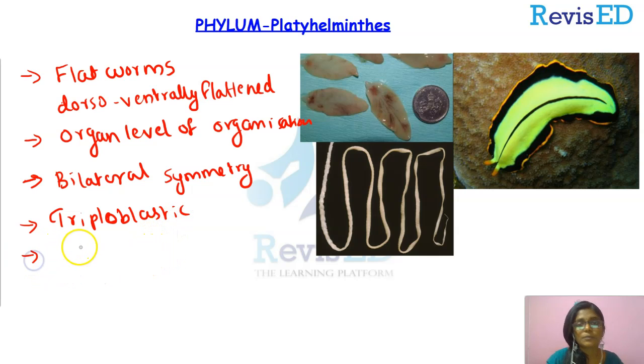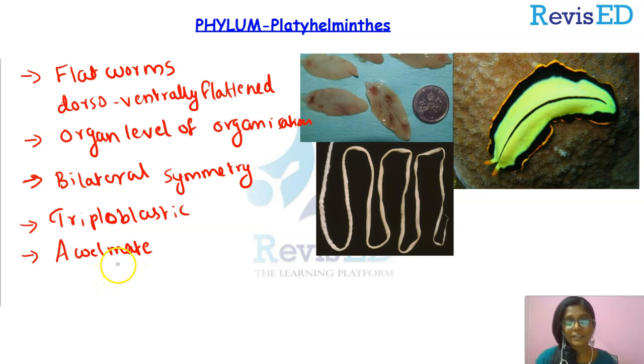Now, what about the body cavity? We have studied that Platyhelminthes are examples of acoelomate animals. What is meant by acoelomate? Yes, they do not have a true coelom. Okay, so that is about their body cavity.